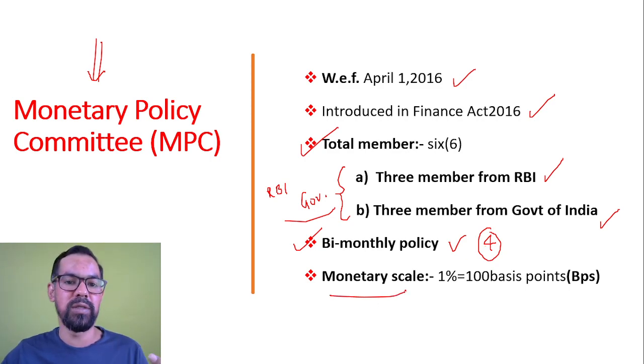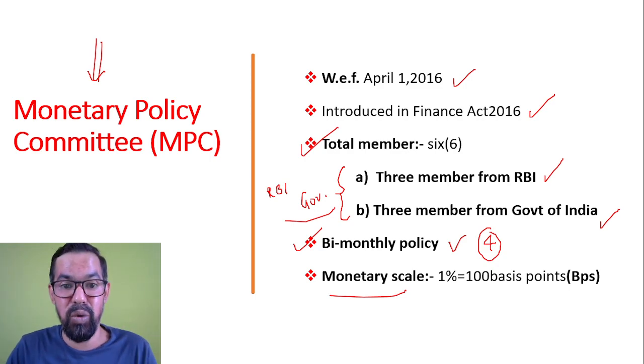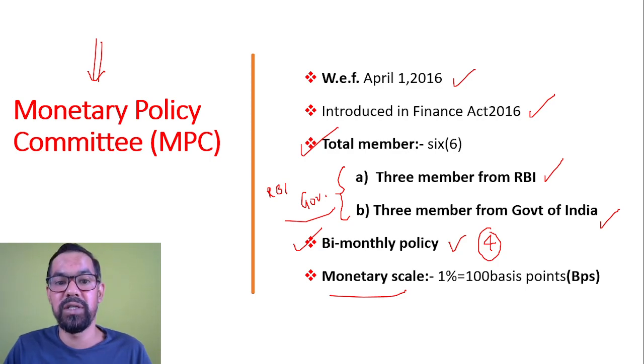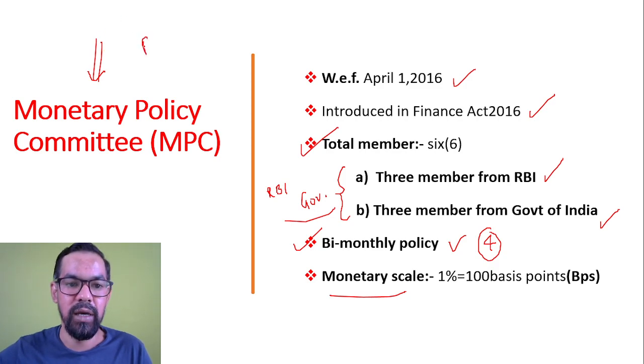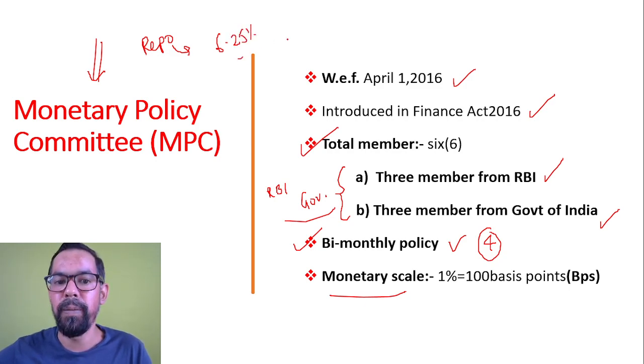Monetary scale. Now, what is the monetary scale? Whenever you analyze the current monetary policy announcements, whenever they make any changes, let's say they increase the repo rate, let's say from 6.25% to 6.50%.